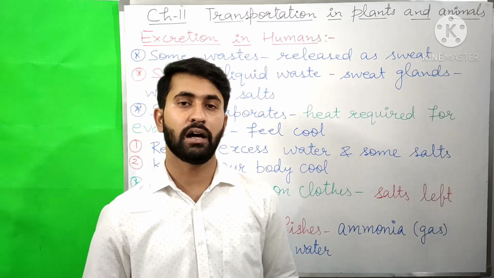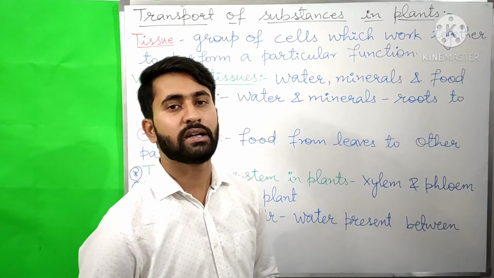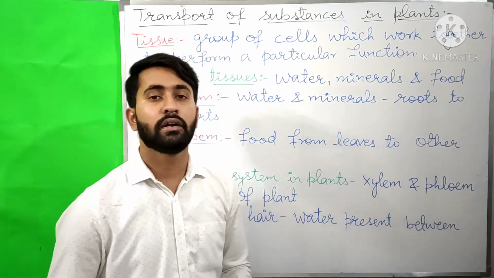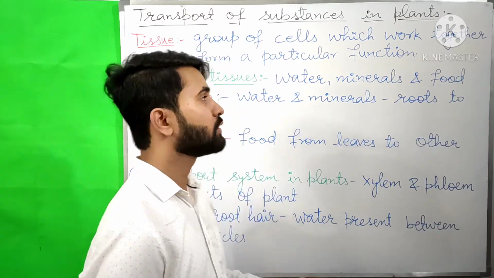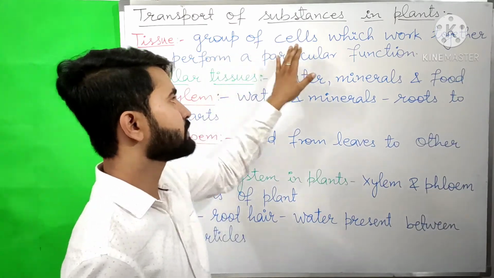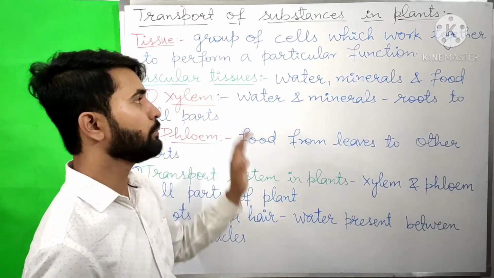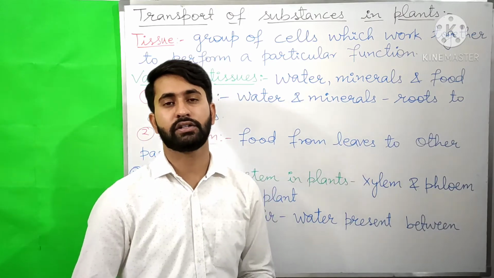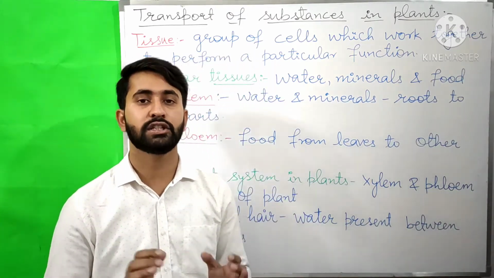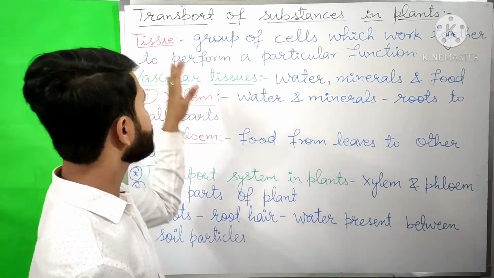Now we will learn about transport of substances in plants. Before learning about the transport of substances in plants, we should know the meaning of the word tissue. Tissue means a group of cells which work together to perform a particular function. So a group of similar type of cells which perform a particular function is called tissue.